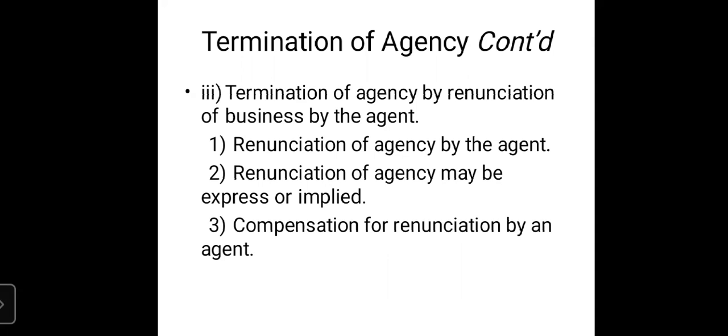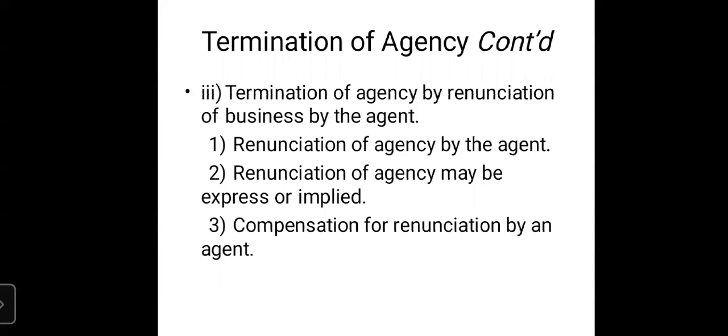Without a valid reason, if premature revocation is done, then in those circumstances the principal is bound to compensate the agent. There was no misconduct, no insubordination, nothing, and still he was removed, so the principal will have to compensate. Now, same principal and same circumstances, are there any differences?